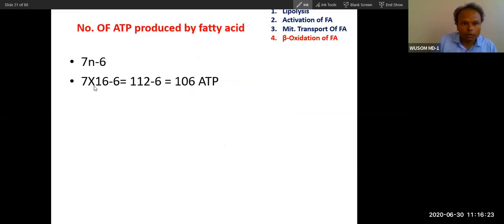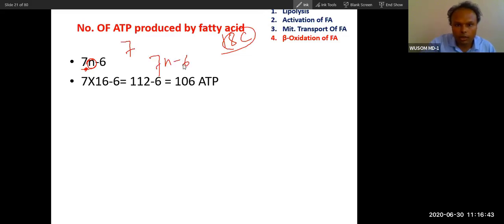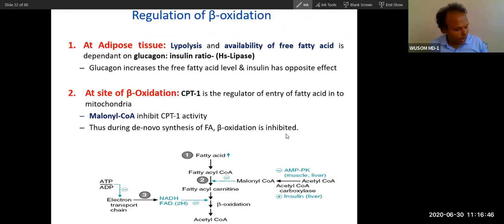So this is the shortcut formula you can remember: 7n minus 6. If you calculate from this also, because there are 7 steps, n stands for the number of carbons. So if you have to calculate the ATP production for an 18 carbon compound, you can calculate from this formula, 7n minus 6. It is a very easy formula. This is regulation. You already know the regulation in adipose tissue, and then at the site of beta oxidation inside the mitochondria there will be feedback regulation. We will talk about regulation a little bit in the next class.